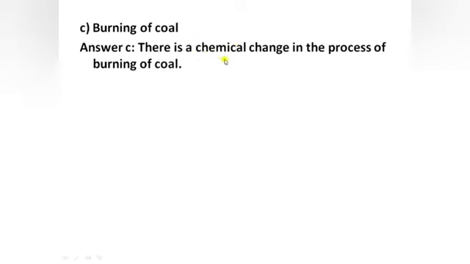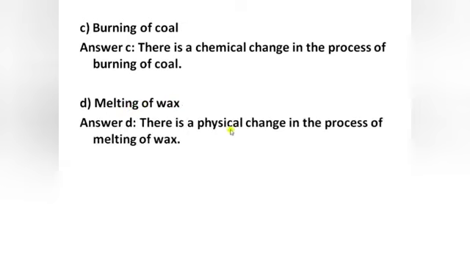This shows there is a chemical change in it. Next, the fourth part of this question is melting of wax. The answer is, there is a physical change in the process of melting of wax, because melting of wax means there is a change in state from solid to liquid. So it shows that there is a physical change in the melting of wax.